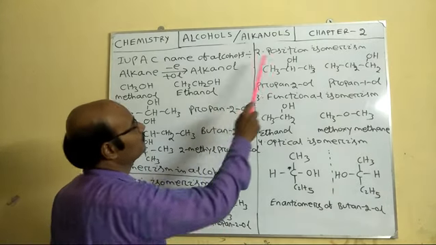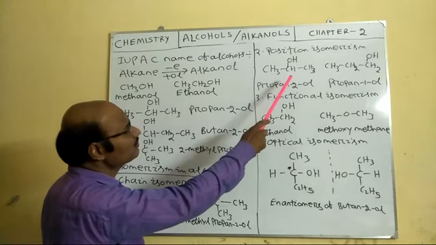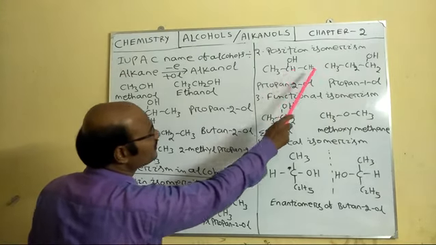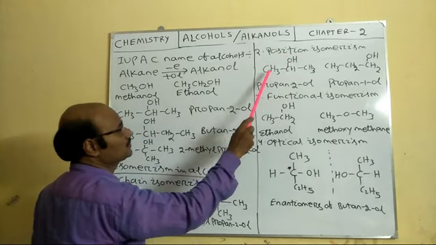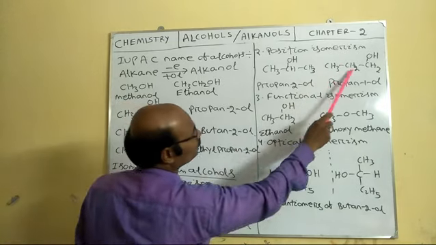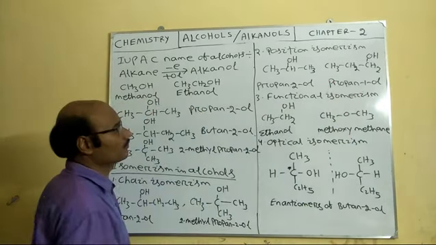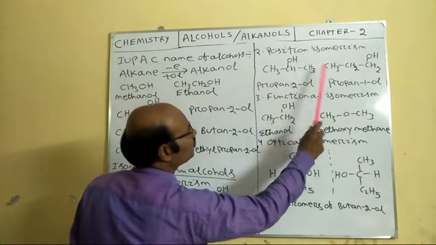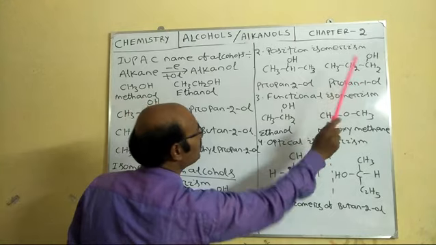Similarly, we come to position isomers. Here the isomers differ in the position of the functional group. CH3, CHOH, CH3, propan-2-ol. And this is what? 1, 2, 3, propan-1-ol. These two are different compounds having different positions of the functional group.